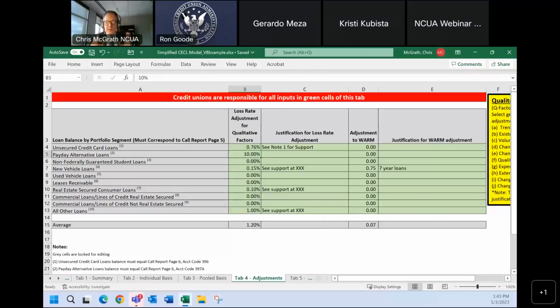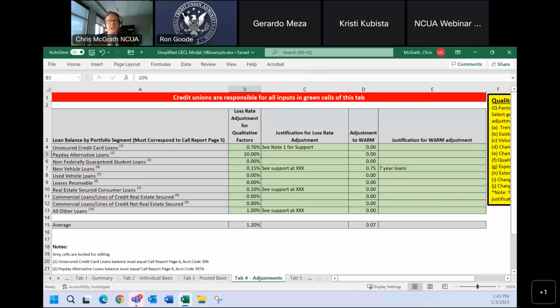Actually, I just remembered another question I forgot to answer. Independent validation. Now, there's an interagency policy statement on allowance for credit losses that was just updated. And in that guidance, the recommendation is for an independent validation. Now, validation covers a lot of different things. And there's no requirement for an independent validation. However, that is the best practice.